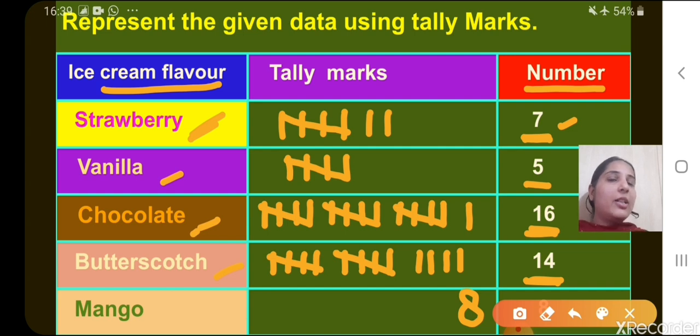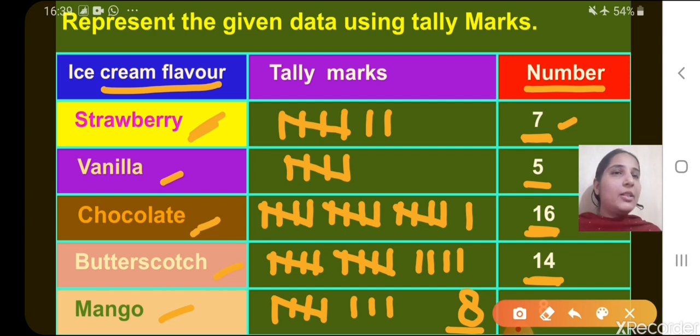Got it, children? In the same way, let's see how many of them like mango flavor. Mango is liked by 8. So 1, 2, 3, 4, 5, 6, 7, 8. Got it, children? In this way only we represent the data using the tally marks.